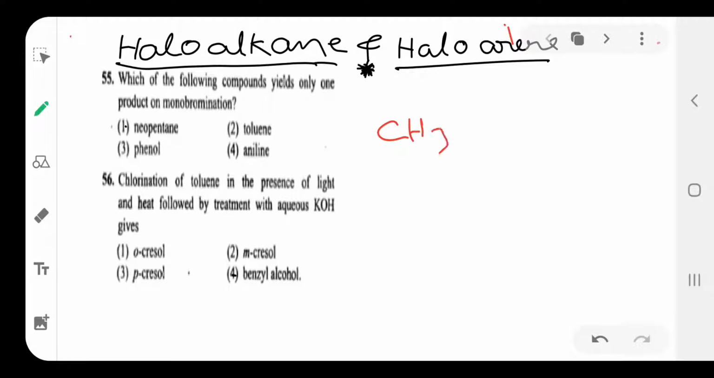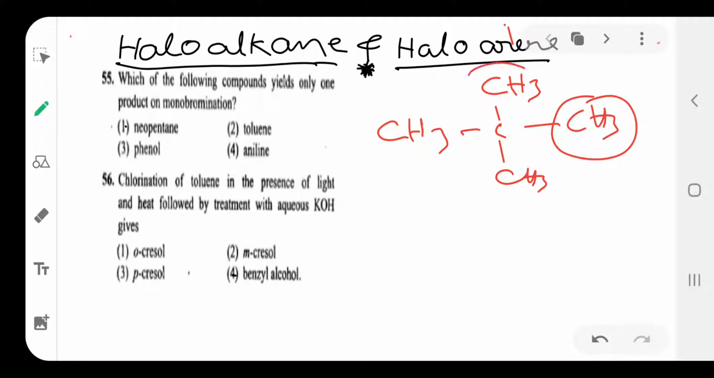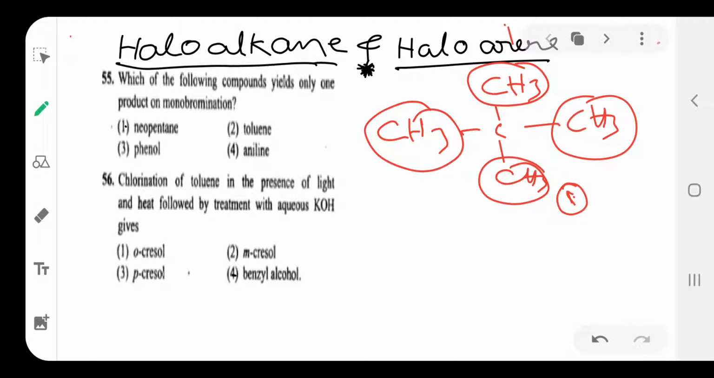CH3, C, CH3, CH3, CH3. Here in neopentane, all methyl groups are one type of methyl group. So it gives only one monochlorinated compound or monobrominated compound. It gives only one type of compound, because all these CH3 groups are one type, all attached to the carbon atom. That's why it gives one monobrominated compound.